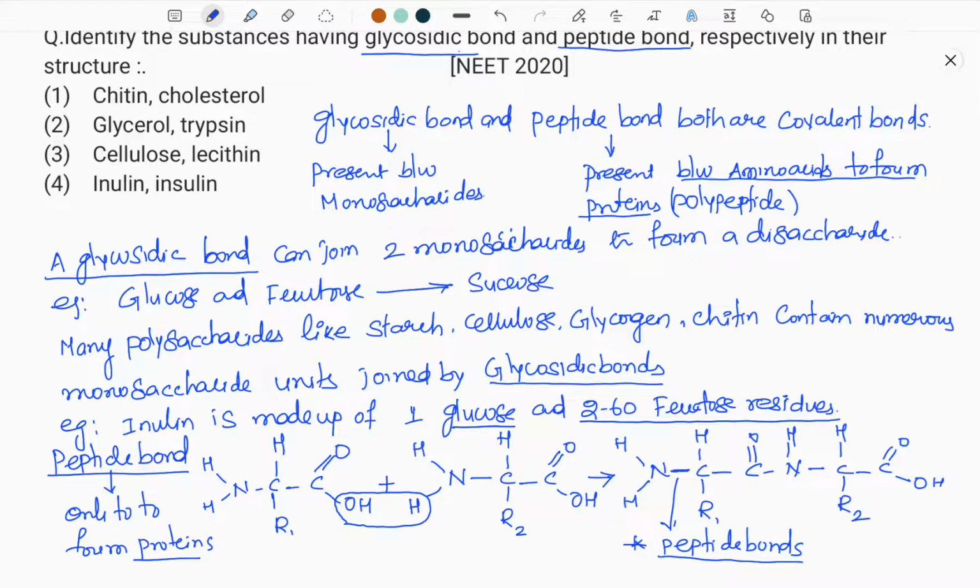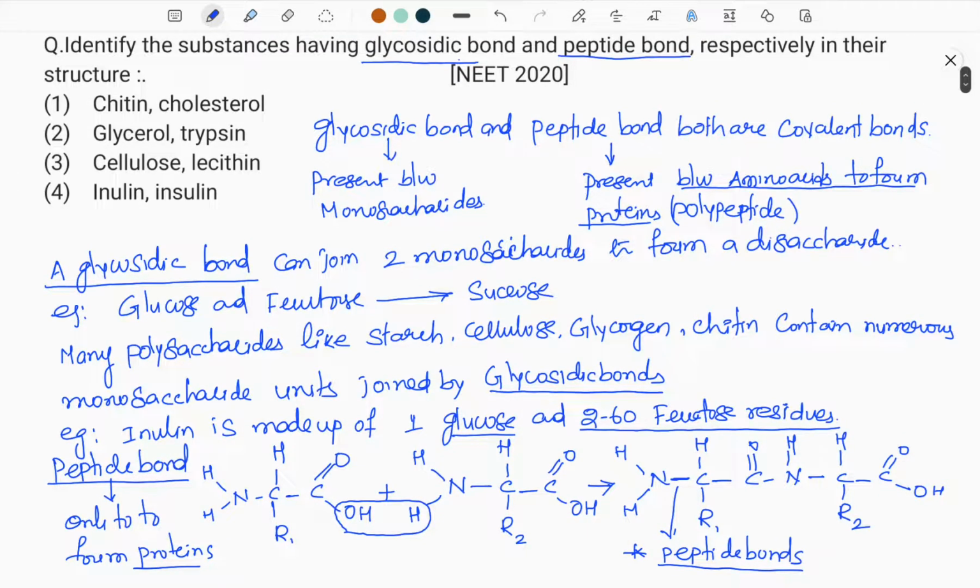So that is the main difference here. Let me explain the question once again here. Identify the substances having glycosidic bond and peptide bond respectively in their structure. First one you see chitin. Chitin is a carbohydrate. So here glycosidic bond is present, and cholesterol is lipid. So in this lipid peptide bond is absent.